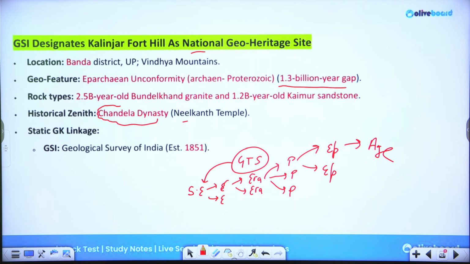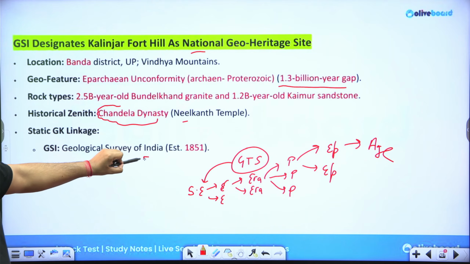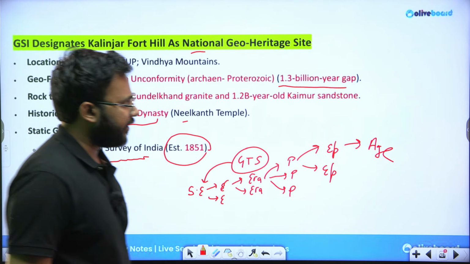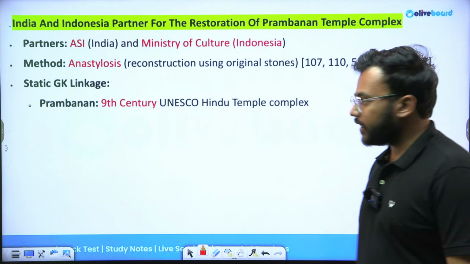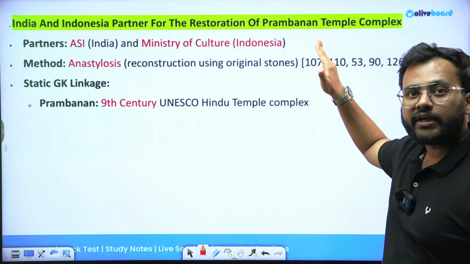Okay? Now GSI is mentioned here. We have discussed GSI is the Geological Survey of India. It was established in the year 1851.